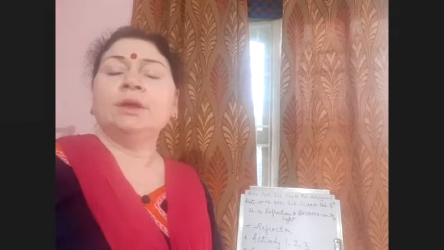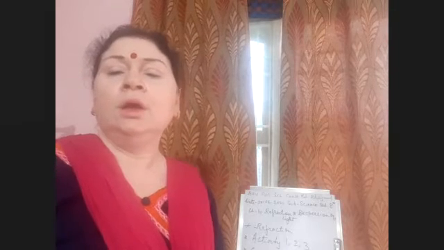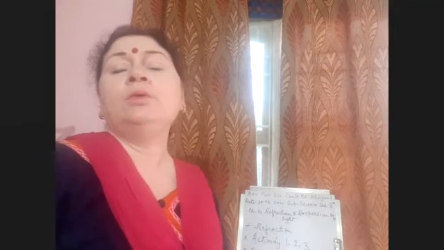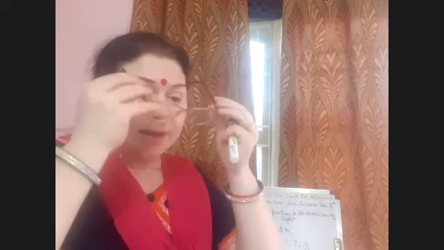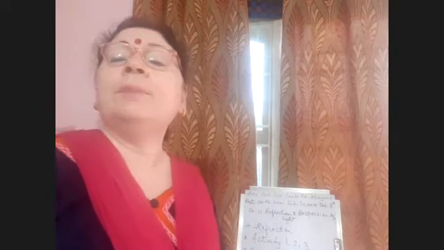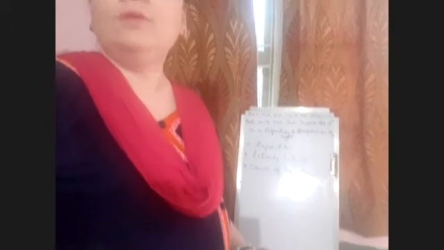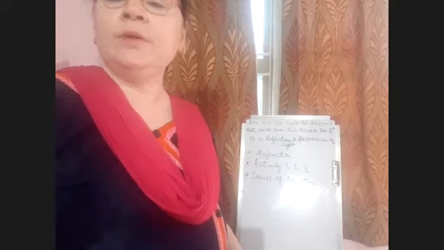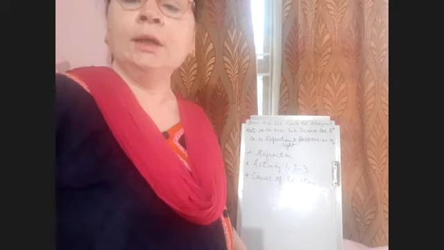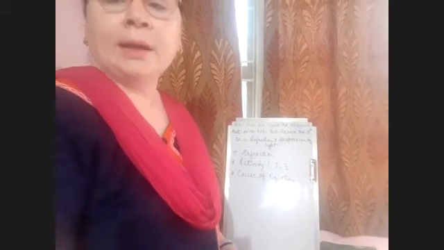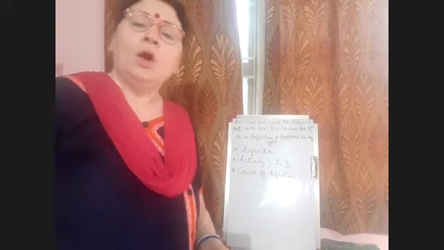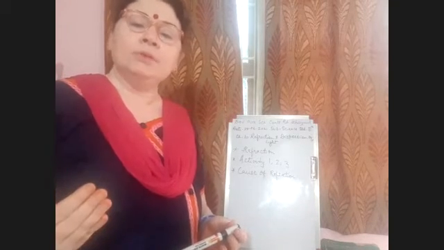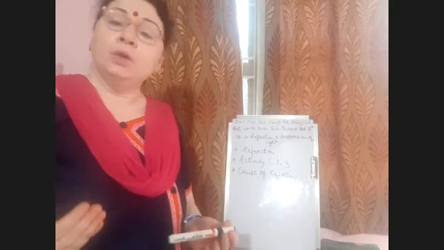So this refraction is totally different from reflection, which you have studied in class 7. Reflection of light is the bouncing back of light rays when they fall on a surface. If it is falling on a smooth surface, then it will bounce back at a proper angle, and that will be called regular reflection.